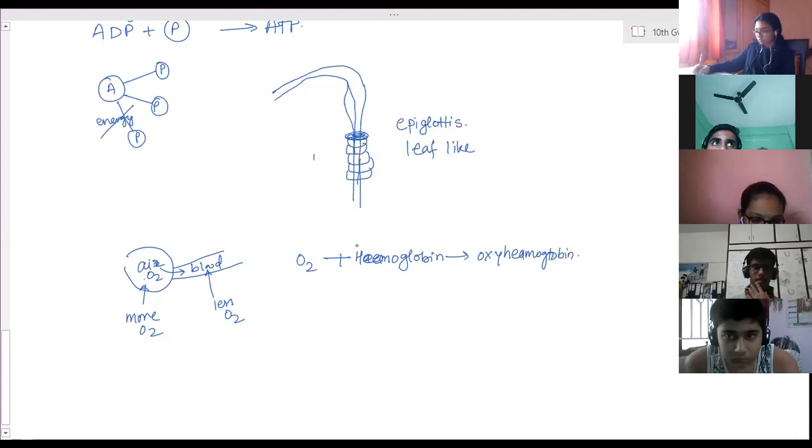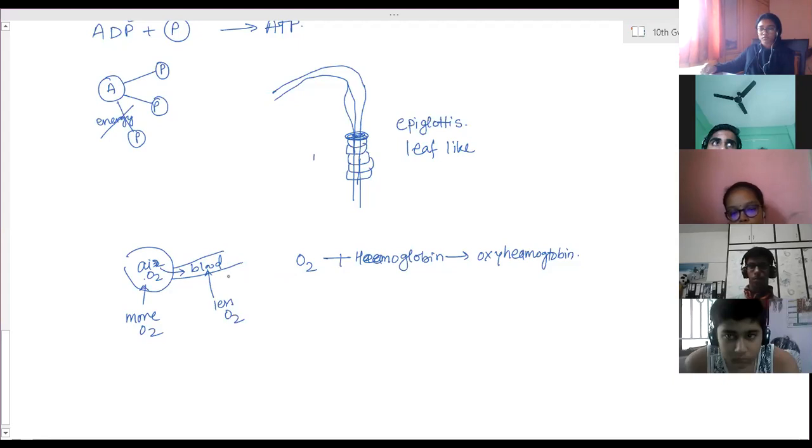Now that blood will become oxygenated blood, and that blood will move towards the heart through the pulmonary vein. This is the pulmonary vein. With the help of the pulmonary vein, the blood will enter into the heart.